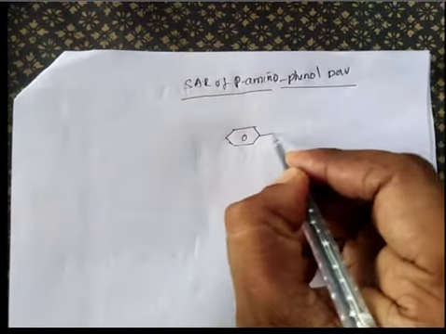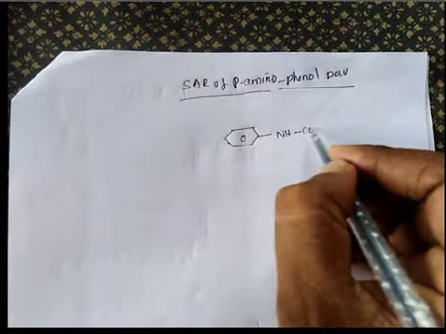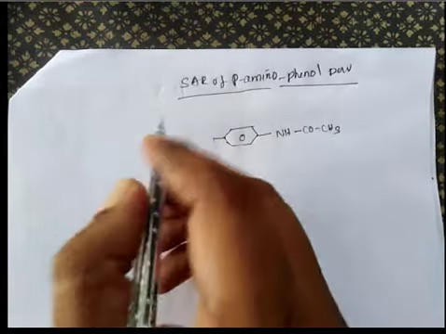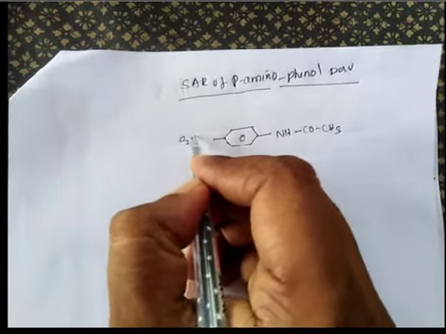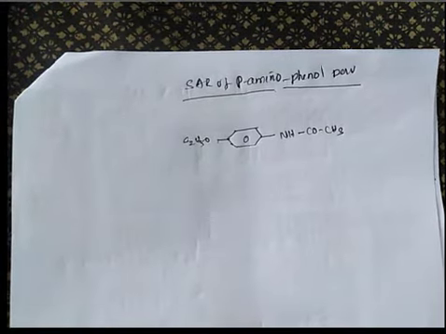This is the aromatic part. NH CO CH3 here, and C2H5O. This is a substituent on the aromatic function.